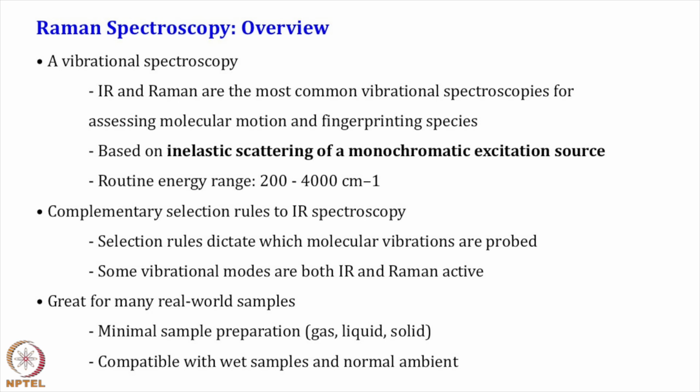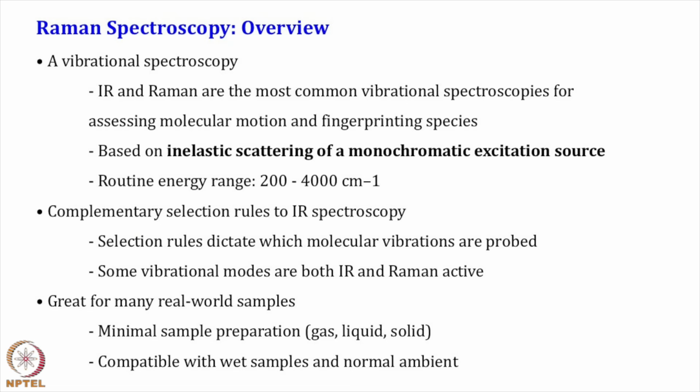That is, in summary, what we are discussing for this spectroscopy to happen. Now, to overview Raman spectroscopy: it is a vibrational spectroscopy. IR and Raman are both common vibrational spectroscopies for getting the molecular motion, the fingerprint of the molecule, because both work in a similar manner. It is based on inelastic scattering of the monochromatic laser light that we are giving, which gives you a feeble scattered light that we detect.